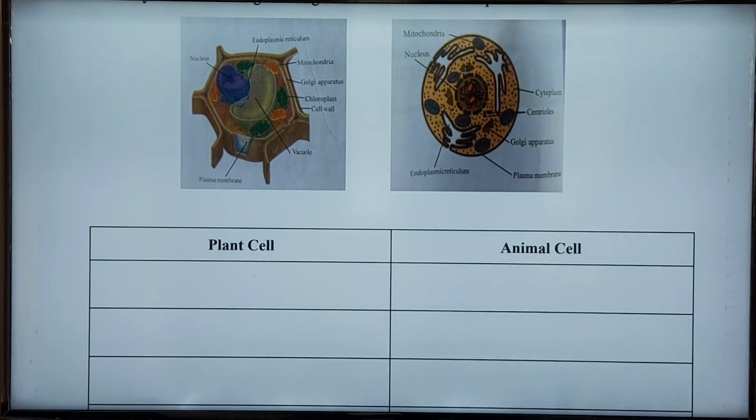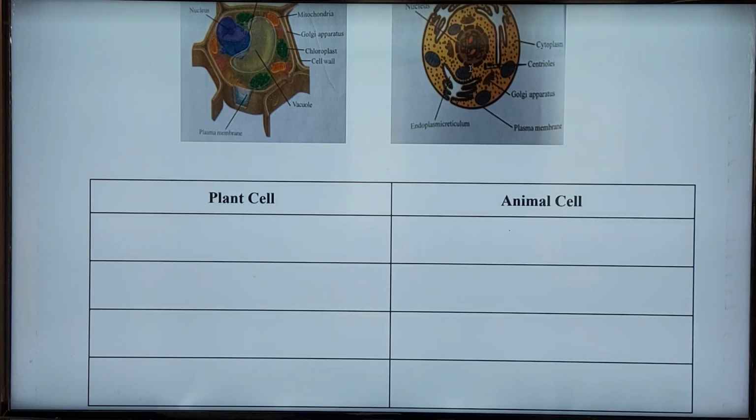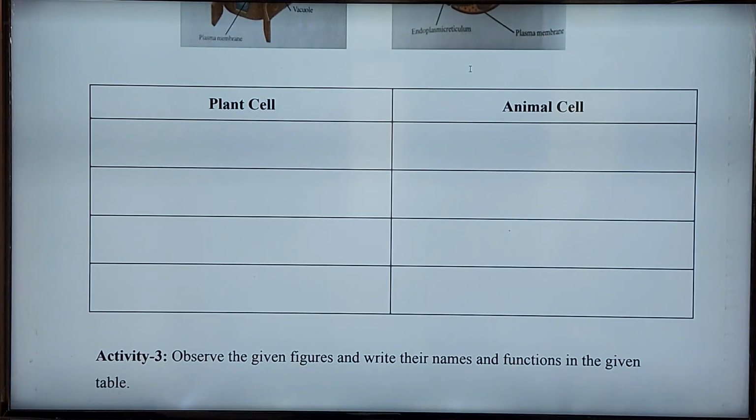So the Golgi apparatus is made up of several membranes. Now let us see what the function of the Golgi apparatus is. Already we know that proteins are manufactured or synthesized with the help of rough endoplasmic reticulum.